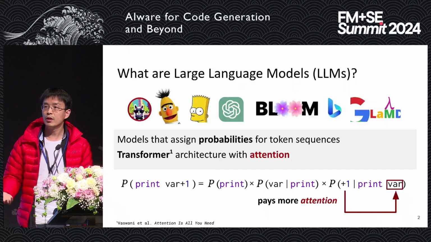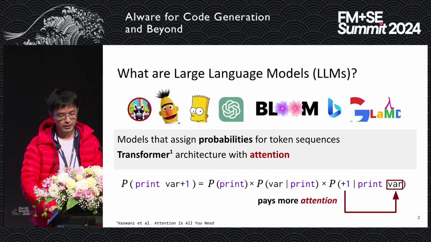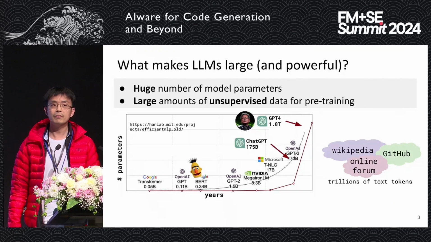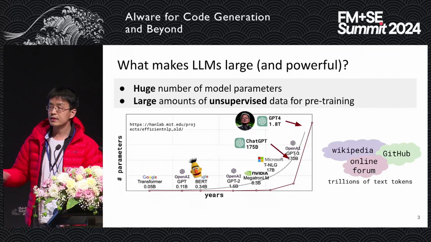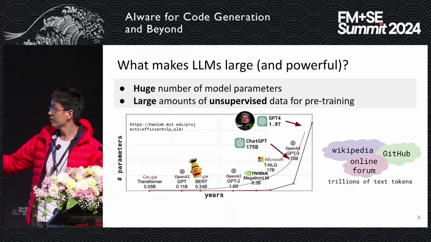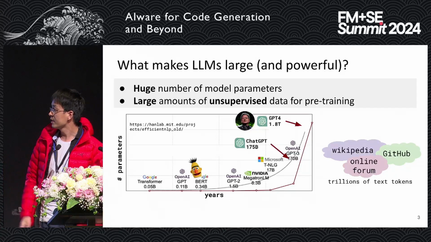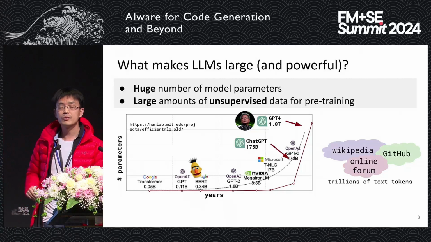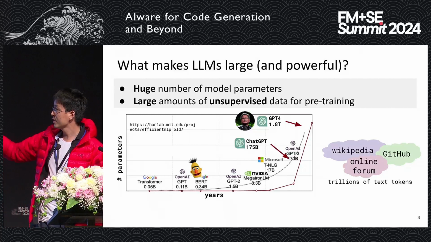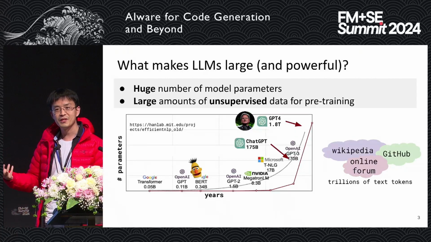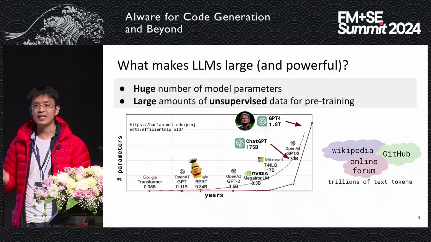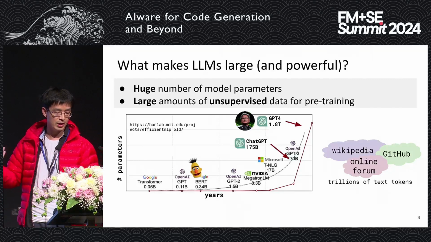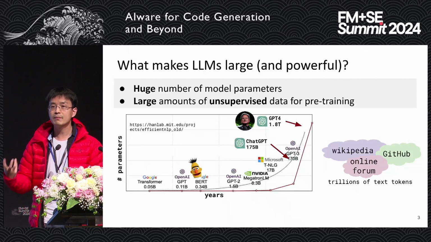But why are large language models so powerful nowadays? There are simple reasons. First, they have a huge number of model parameters. This is a plot of some representative models in the past few years. You can see that starting from the transformer, which is a tiny model now, we now have models with over 1 trillion parameters. I put Jensen's headshot there because Jensen just confirmed at NVIDIA GTC that GPT-4 actually has over 1 trillion parameters. So we have larger and larger models nowadays, and they can really compress a lot of information.